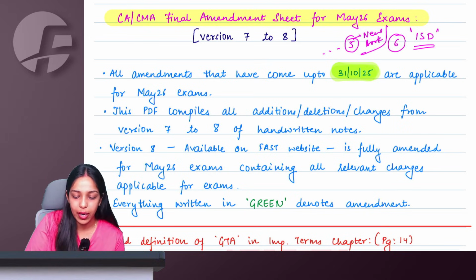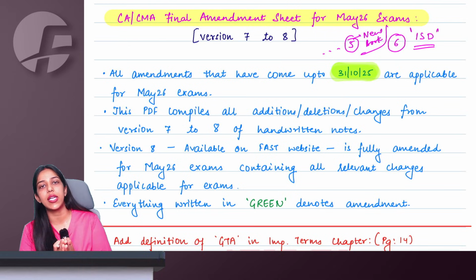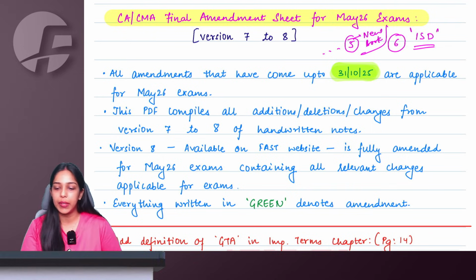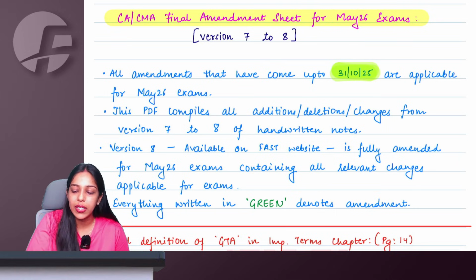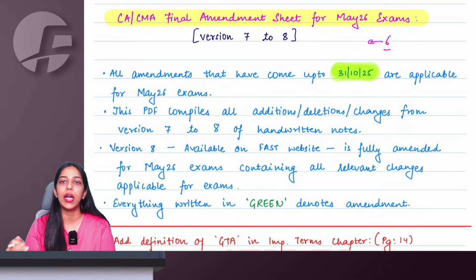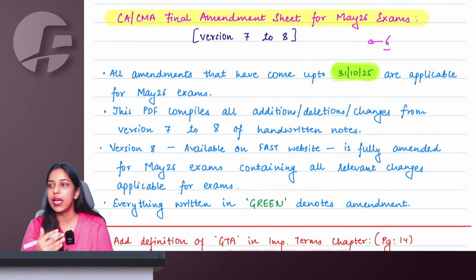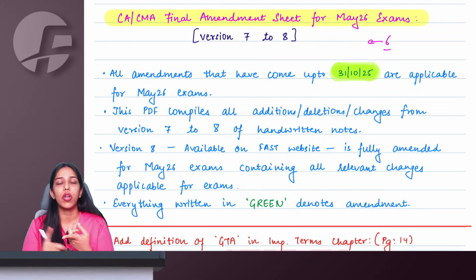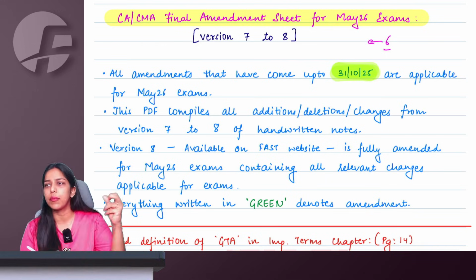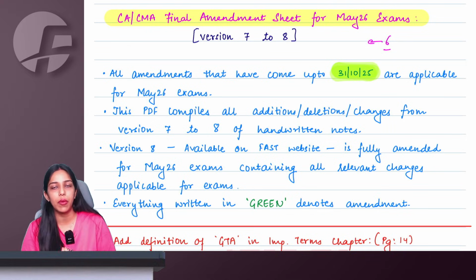Ma'am, what about question bank? A similar PDF for all the changes that have come in question bank compared to version 7 to 8 are shared on Telegram, full compiled PDF. For question bank, I would advise that if you are using version 6 or any older version, you should go for a new question bank. Again, the hard copy is available on FAST website, but I understand every attempt purchasing new question bank is practically not feasible, but it becomes also important because every attempt, so many new questions are added for RTP, MTP, past paper, ICAI makes changes in their test your knowledge questions. We have to remove some repetitive irrelevant questions just to maintain the volume of question bank. So making so many changes would not be possible for you.